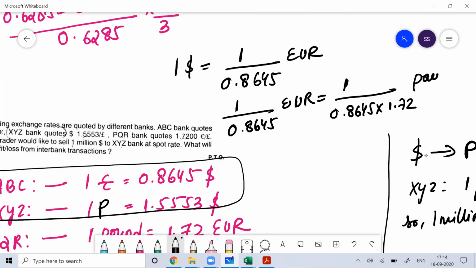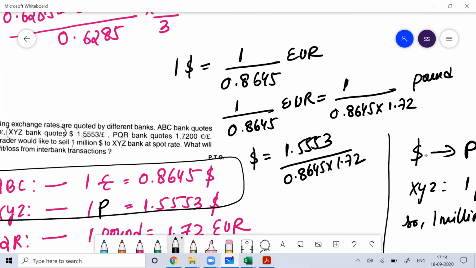Then 1 pound is equal to this much dollar. So how much dollar will you get? 1.5553 divided by 0.8645 into 1.72 dollar you'll get.